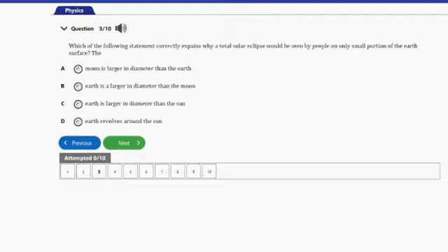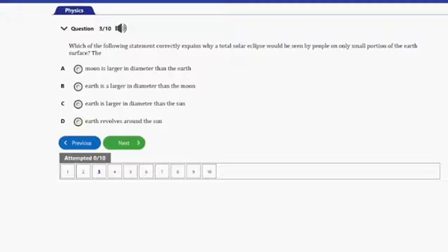It says, which of the following statements correctly explains why a total solar eclipse would be seen by people in only a small portion of the Earth's surface? A. The Moon is larger in diameter than the Earth. B. The Earth is larger in diameter than the Moon. C. The Earth is larger in diameter than the Sun. D. The Earth revolves around the Sun.